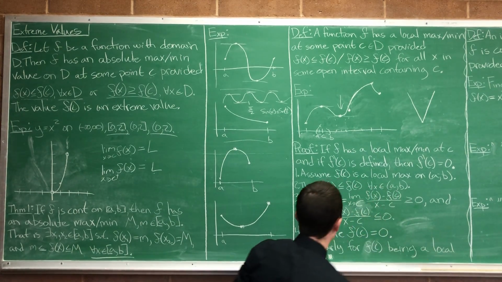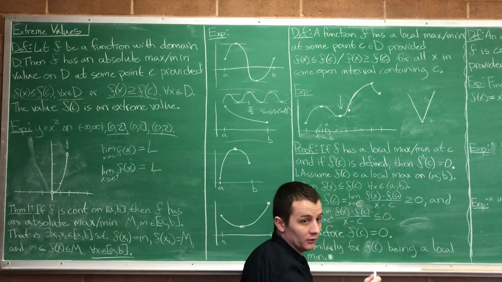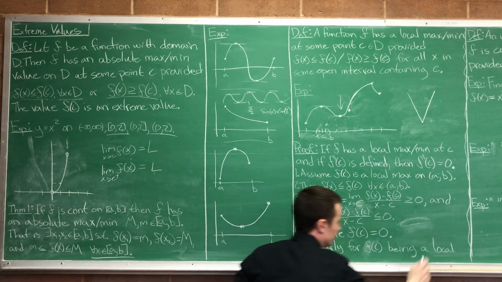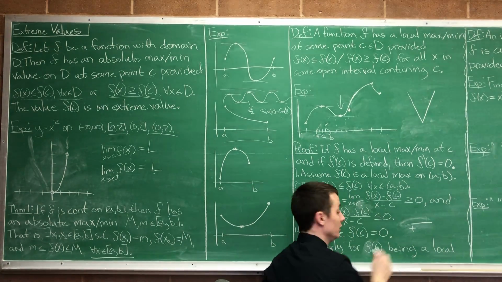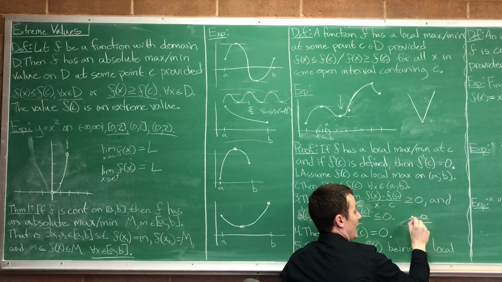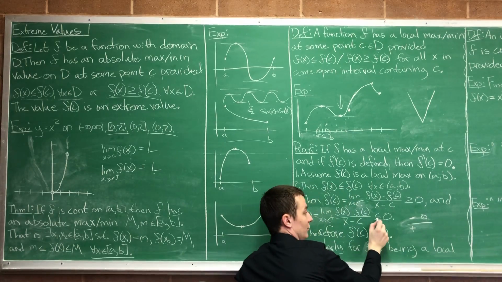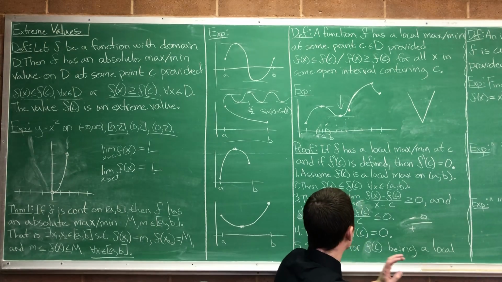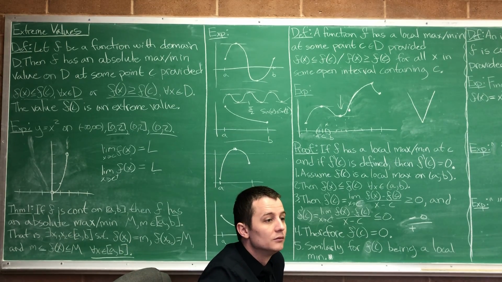Okay. Now let's look at the right hand. So now our x is over here, and we're approaching from the right. So looking at that one, x minus c now is positive. F of x minus f of c is negative or 0, same thing as before, right? So we either have a negative over a positive, which is negative, or we have 0. So it's less than or equal to 0. Therefore, the derivative is 0.